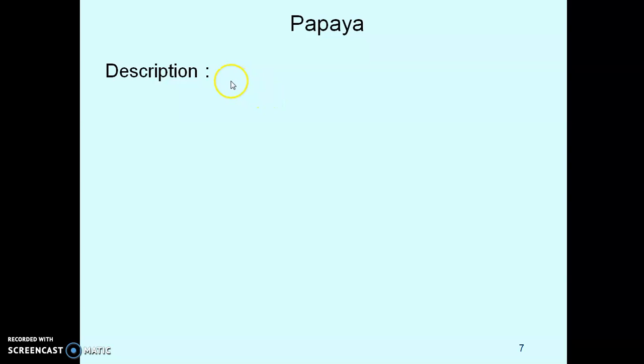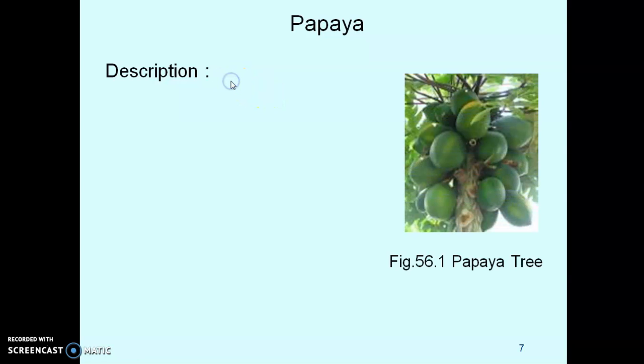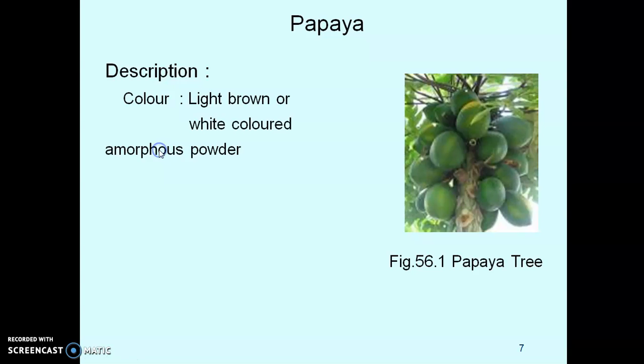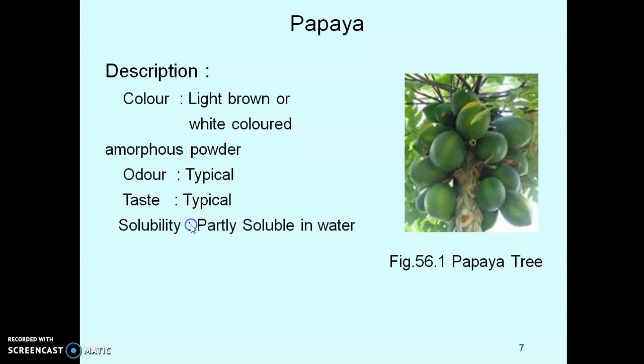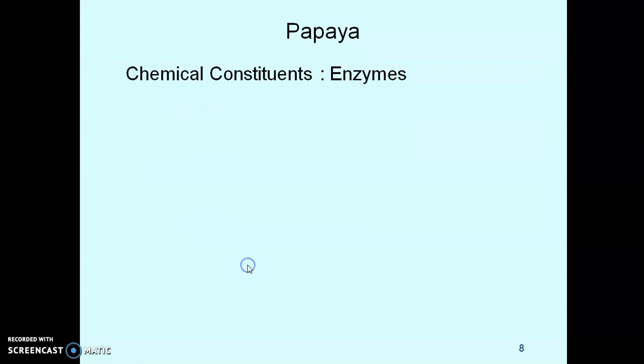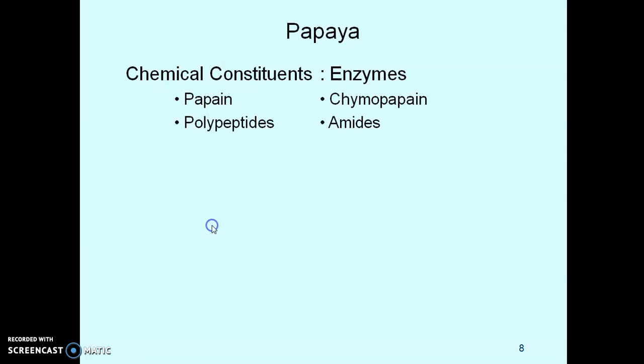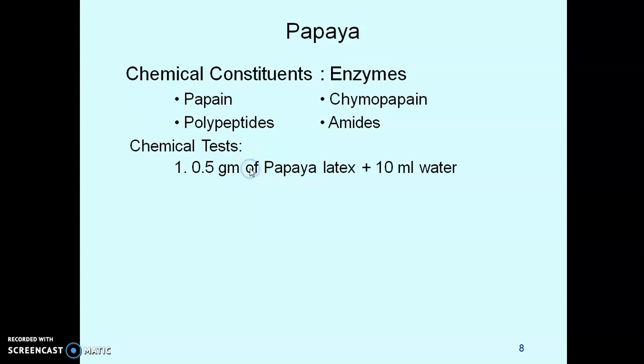Then comes description of papaya enzymes. Color is light brown or white colored amorphous powder. Odor typical. Taste typical. Solubility is partly soluble in water and soluble in glycerin. The main chemical constituents of papaya are enzymes, papain and chymopapain, polypeptides, amides.